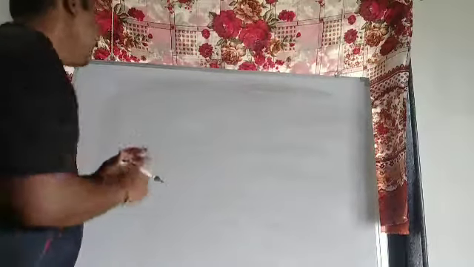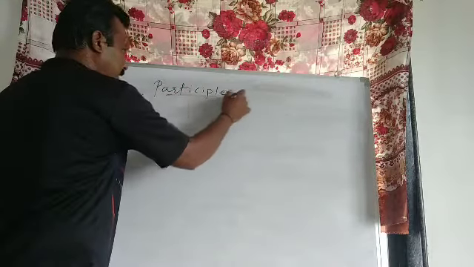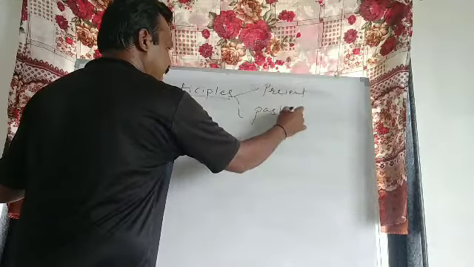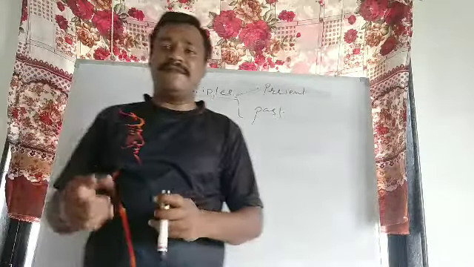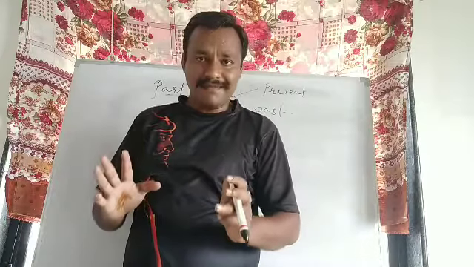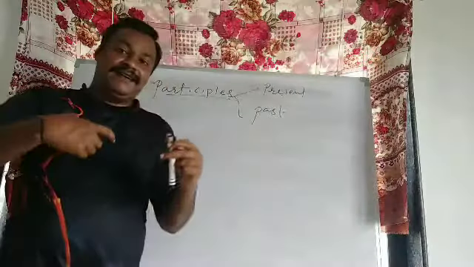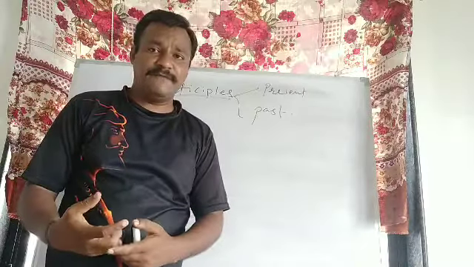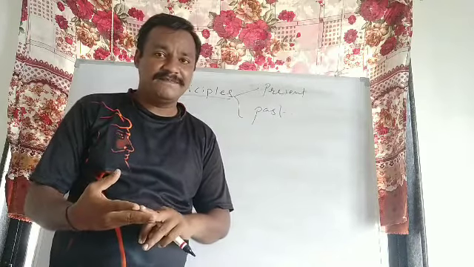It's very easy, friends. Participle forms. First one, that is present, and second one, that is past. Present participles and past participles. Present participles are with ing forms. Again ing forms, don't be confused. Let me explain. Present participles are with ing forms. Past participles, third form of verb.